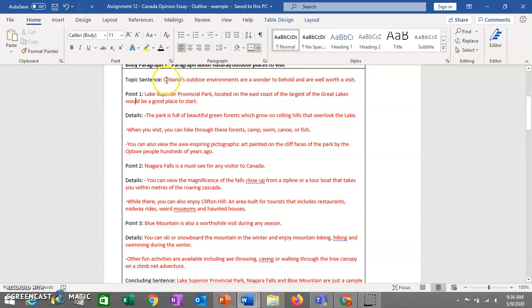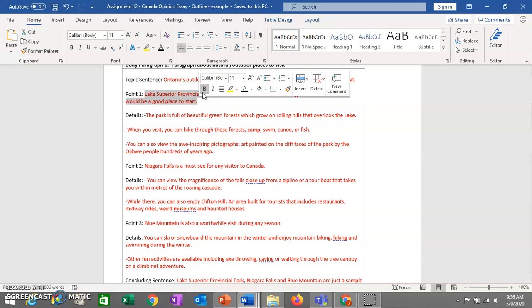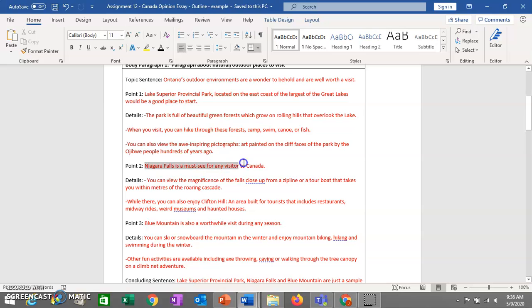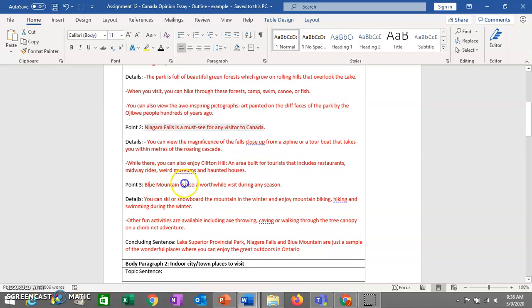The topic sentence says Ontario has wonderful outdoor environments. Point 1, well, yes, it does. Here is one of those environments, Lake Superior Provincial Park. So point number 2 is about Niagara Falls, and point number 3 is about Blue Mountain. And again, I have details saying why these are good places to visit.